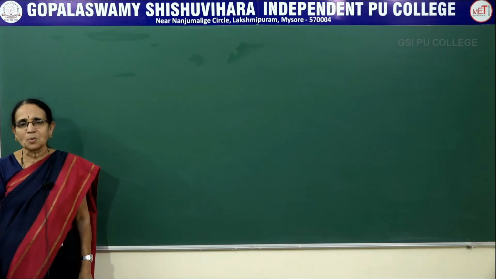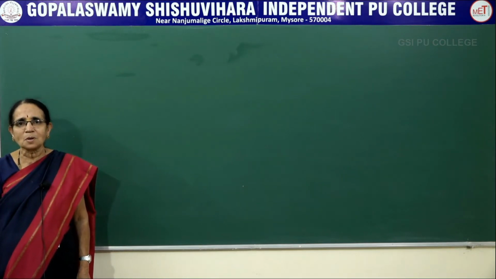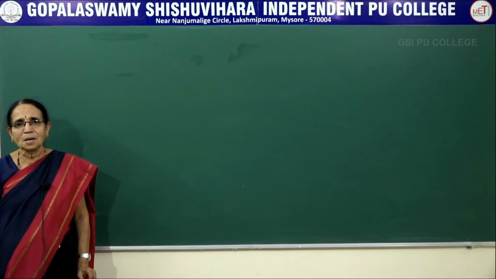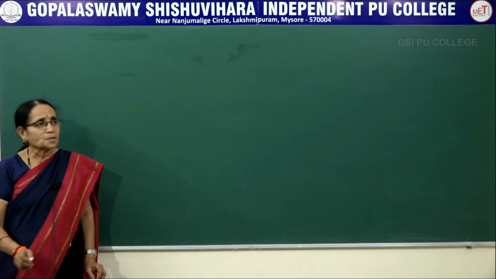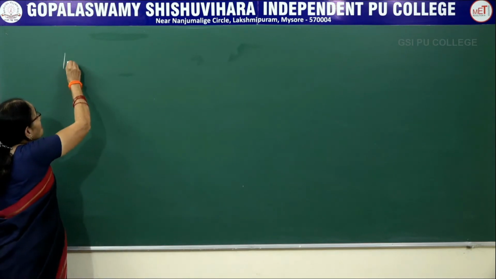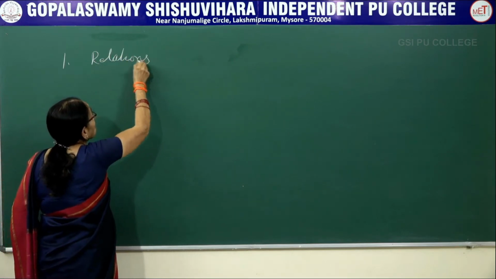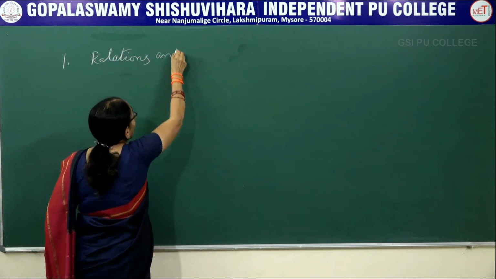Today I want to give you an outline of the second year PU syllabus. There are 13 chapters in PUC mathematics. Now the first chapter is relations and functions.